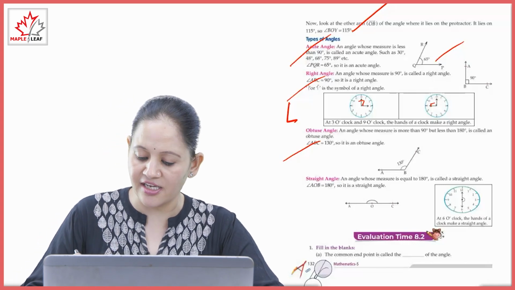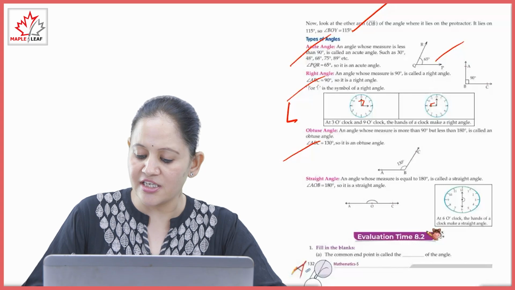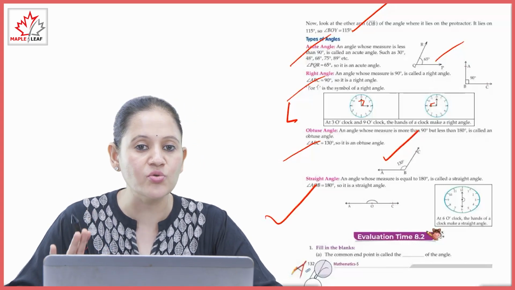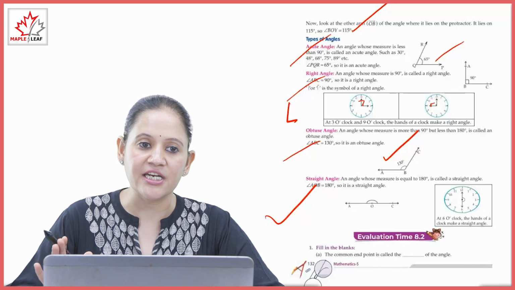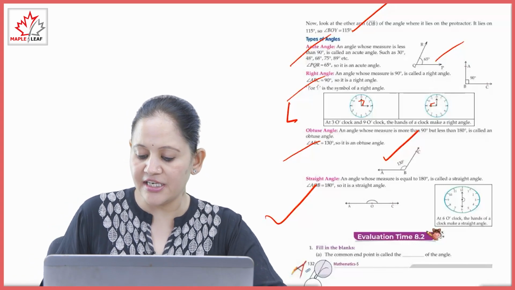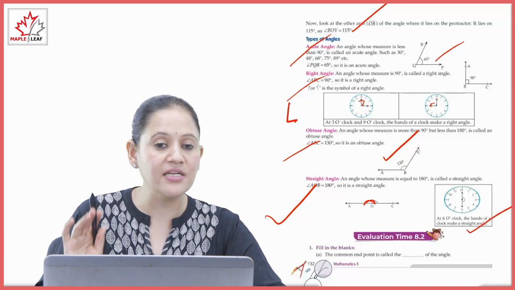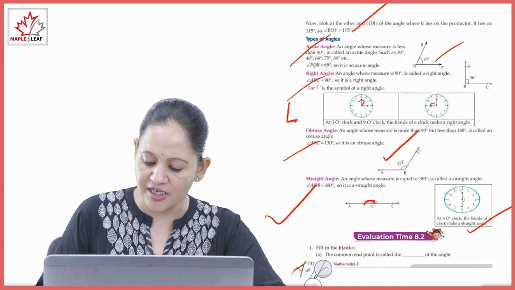Here angle 1 in ABC is 130 degree, so it is an obtuse angle. Next is straight angle. An angle whose measure is equal to 180 degree, that is called straight angle. Angle AOB is 180 degree, so it is called straight angle. This is straight angle, 180 degree. At 6 o'clock the hands of the clock make straight angle. Next is evaluation time 8.2.